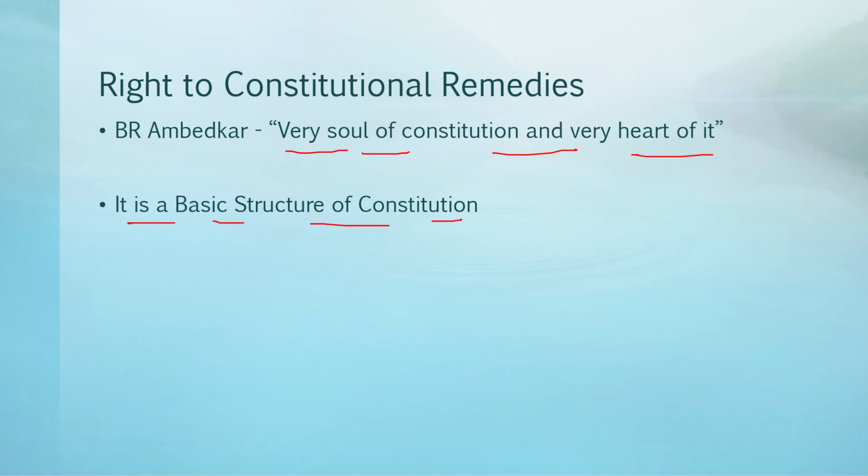Now, what does basic structure of constitution mean? It means that Parliament cannot remove this Article 32 from the constitution, and it also means that if an amendment is being made to right to constitutional remedies, then the amendment cannot be done in such a way that the very purpose of Article 32 is lost.